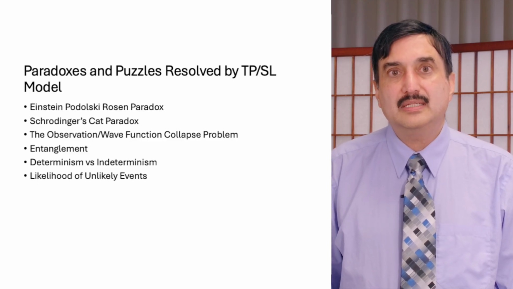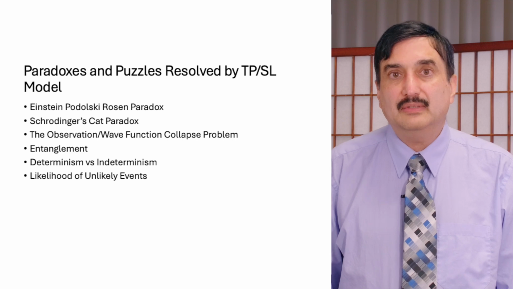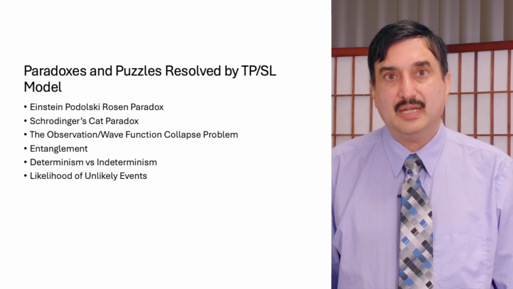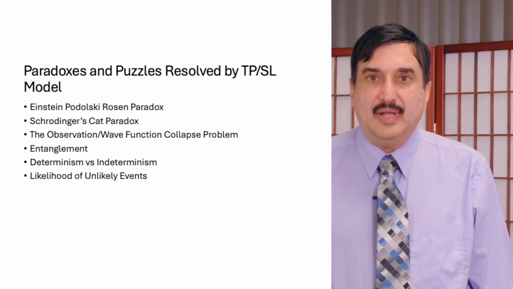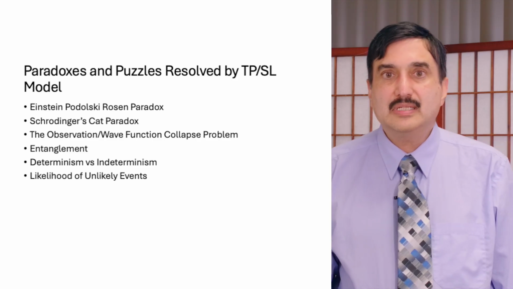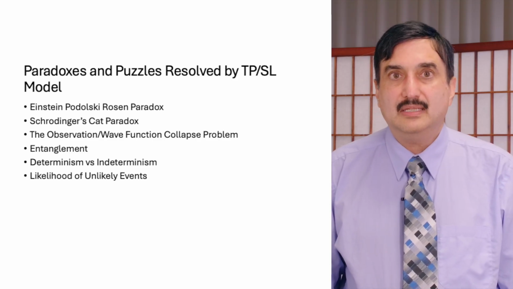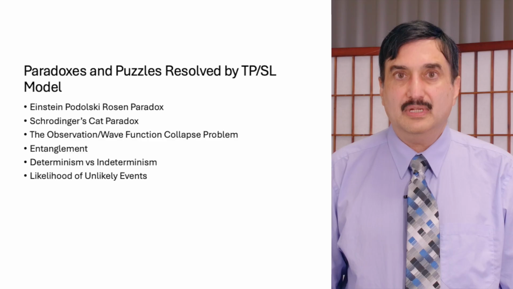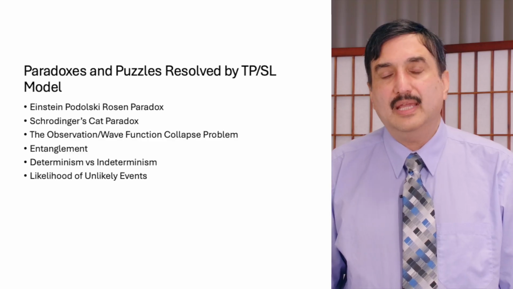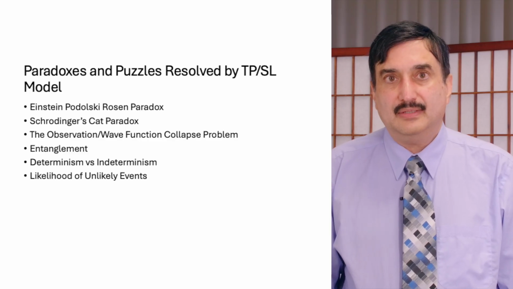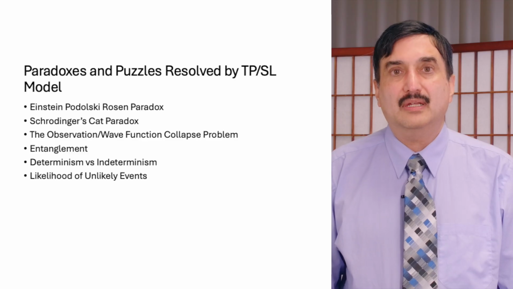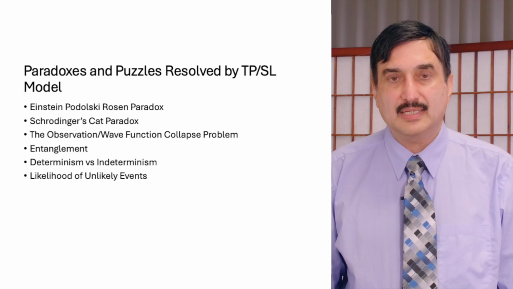And for that reason, information can travel at speeds faster than the speed of light. The EPR paradox is also described as the entanglement phenomenon. And this entanglement is something that has remained a mystery in quantum mechanics for the longest time.